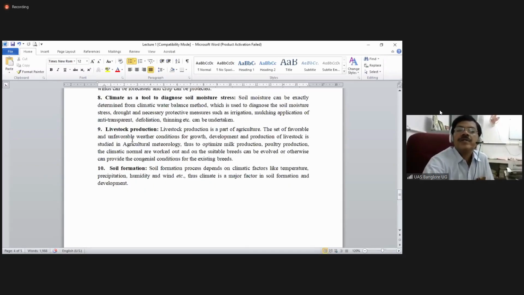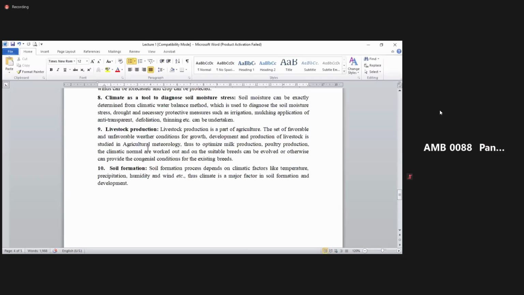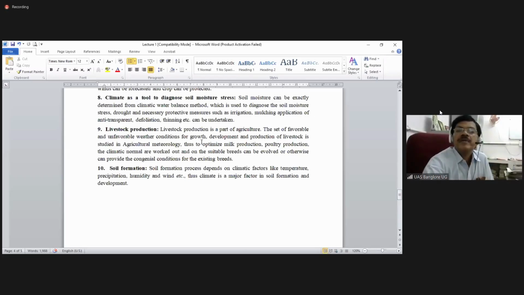Then livestock production. A set of unfavorable weather conditions for growth and development of livestock is also studied in agricultural meteorology. To optimize the milk production or poultry production, we need to understand the weather, how exactly the poultry birds are reacting to the increasing temperature. So what should be our preparedness for that. Okay, accordingly, we have to put a gunny bag with mesh and like that. Different things will be taken to create the congenial environment.